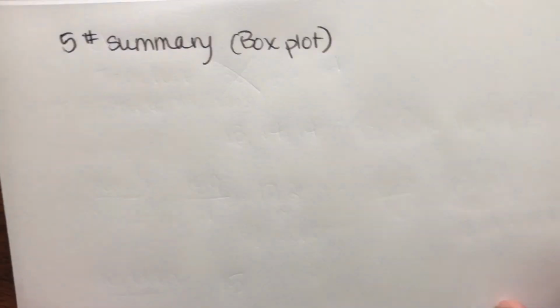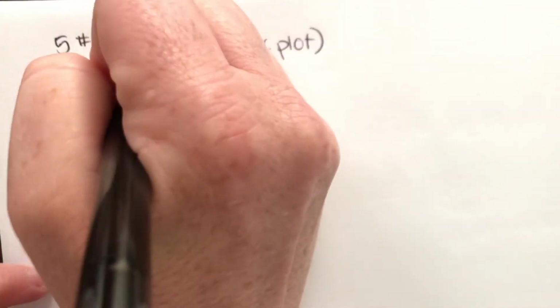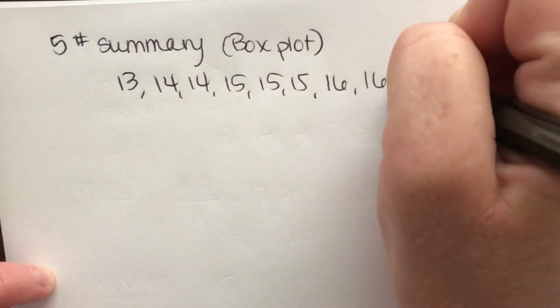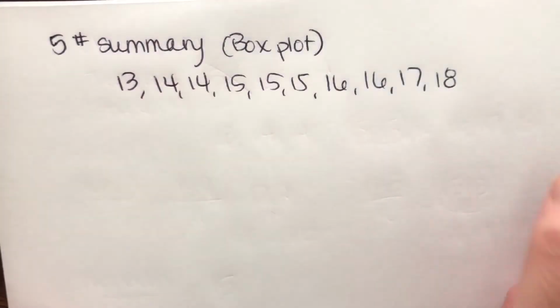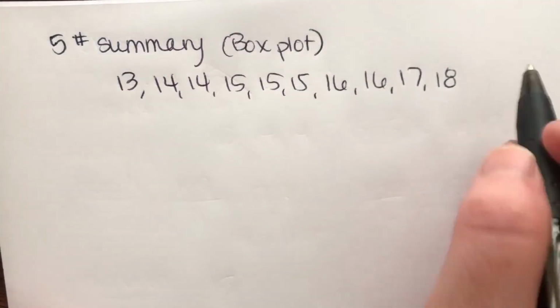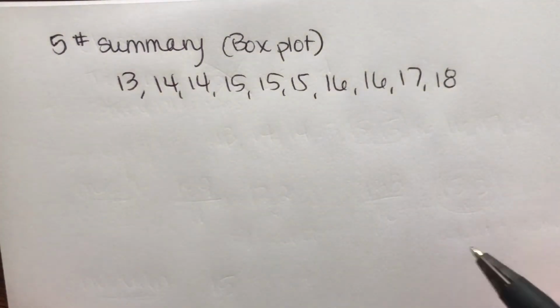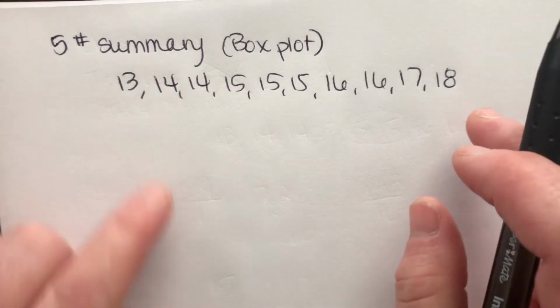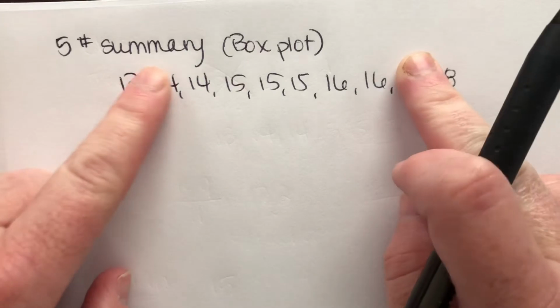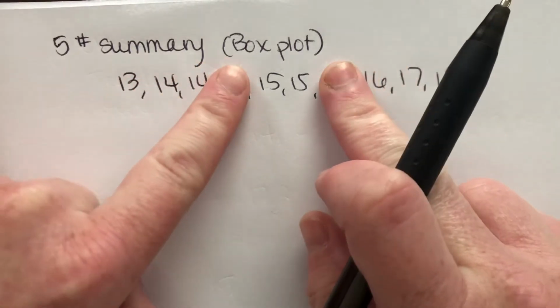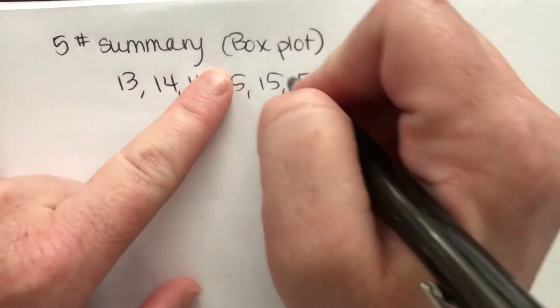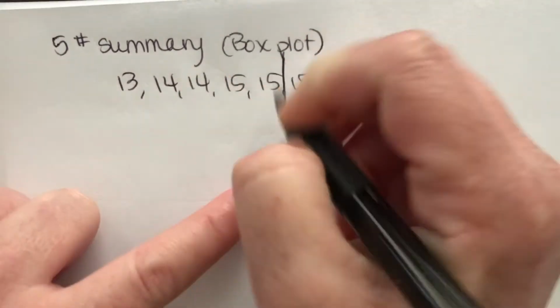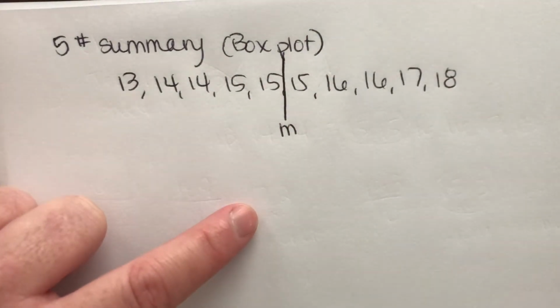Okay, so for this, we're still going to use those same numbers. Let's see, we had 13, 14, 14, 16, 16, 17, 18. 10 numbers here. Okay, so then for this set of numbers, first thing I want to do is find my median, right? All my numbers are in order, so I want to find the middle. I already know it's 15, but I'm just going to do it again. Here, go through here, here, here. It's somewhere in between these two, right? It's right in the middle. So there's my median. I'm going to put an M for median, okay?